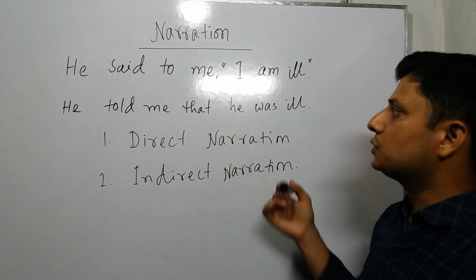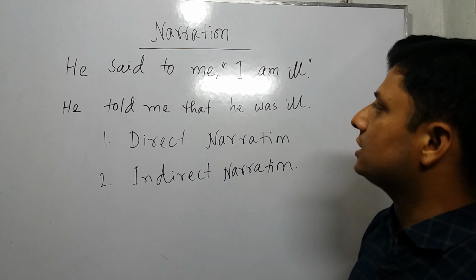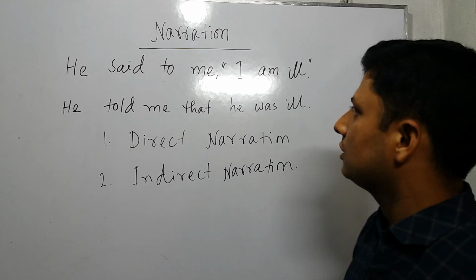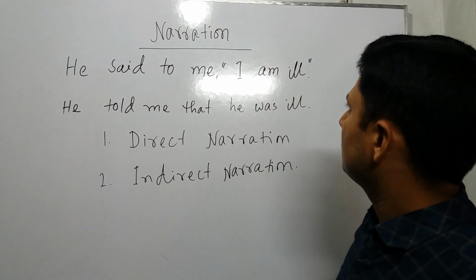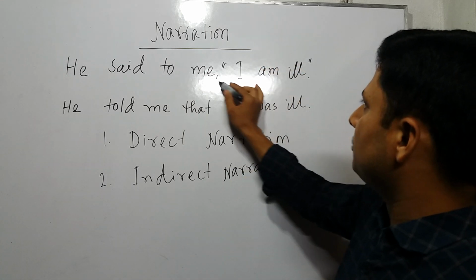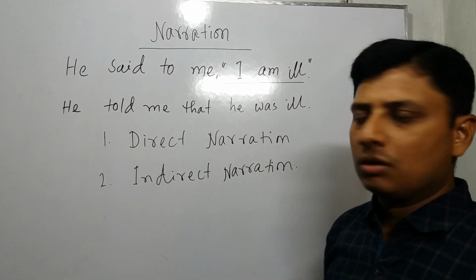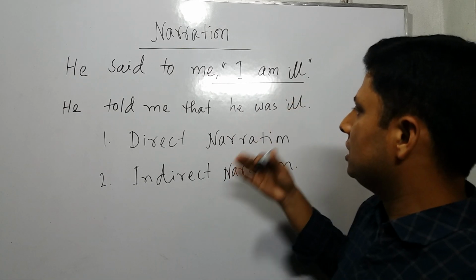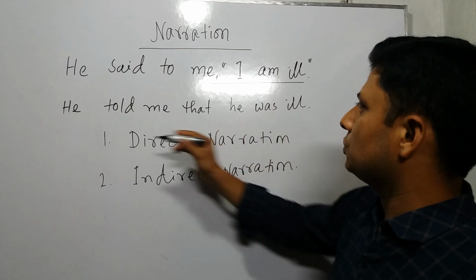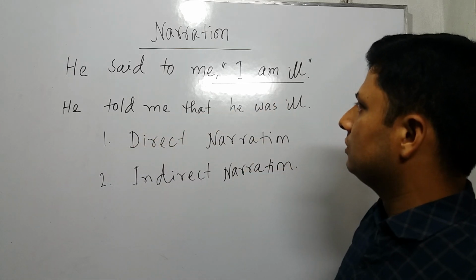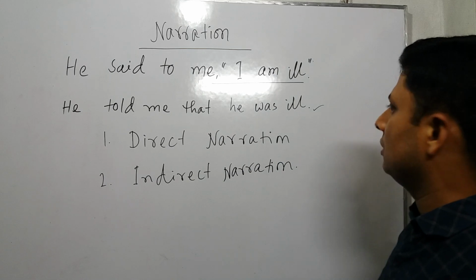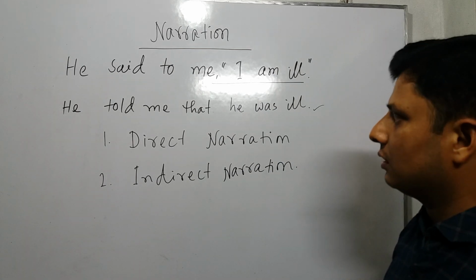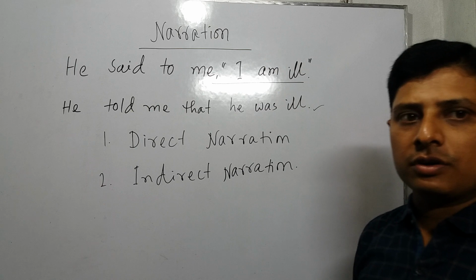So here are two sentences. Which one is direct and which one is indirect? When you find comma, inverted comma, in the meantime we call it direct narration. When we omit those things using grammatical way, in the meantime it is called indirect narration. So narration depends on sentence.